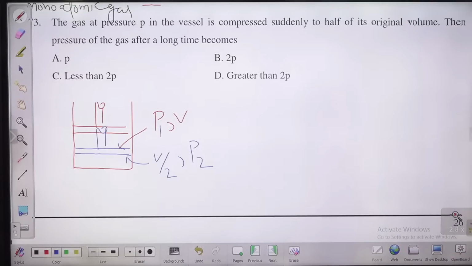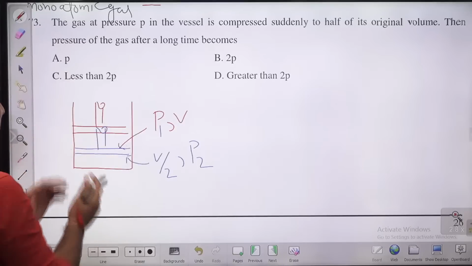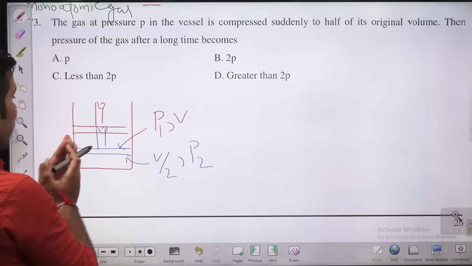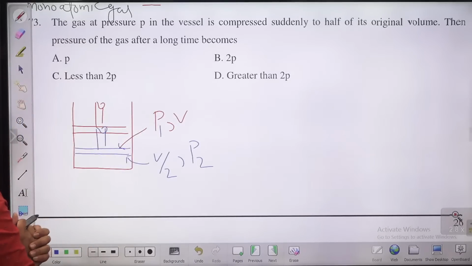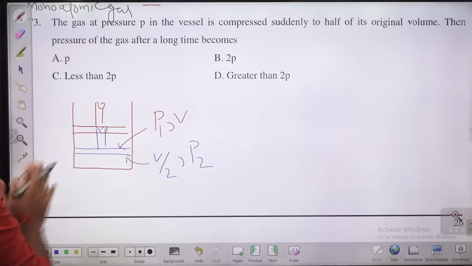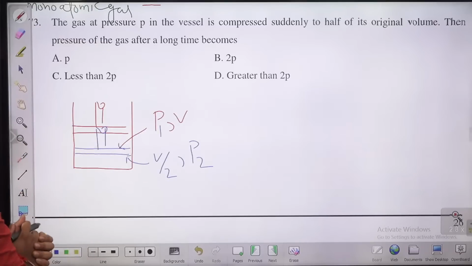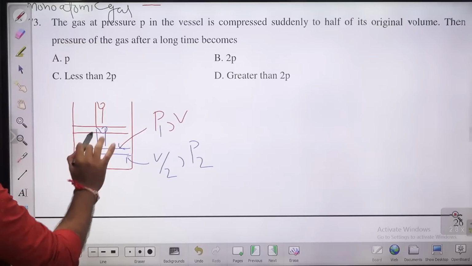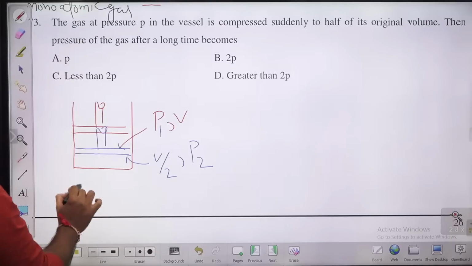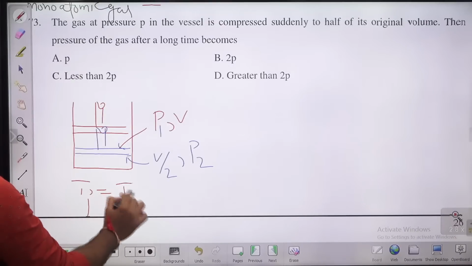Now he is asking what happens after a long time. When you compress, the temperature is going to increase. But if you allow this system a long period of time, it is going to reject heat to the surrounding, because it will become in equilibrium with the surrounding again. So the initial temperature can be considered equal to the final temperature.